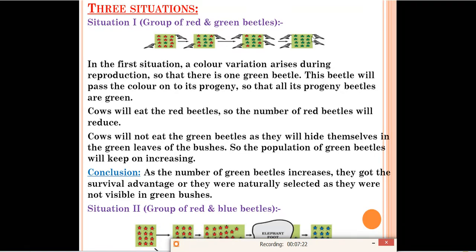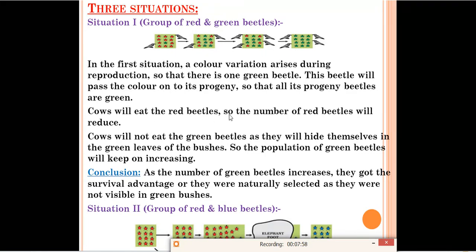And in the last diagram only green beetles are there, no red beetles are there, because all the red beetles were eaten by the crow, and green beetles survived because they can hide themselves in the green leaves of the bushes. So now let's see once again what is written over there. In the first situation, a color variation arises during reproduction, so that there is one green beetle. One green beetle came because of color variation. This beetle will pass the color on to its progeny, so that its progeny beetles are also green. After that what will happen? When this green beetle will reproduce, it will pass this color to its progeny. Means more number of green beetles can be seen.